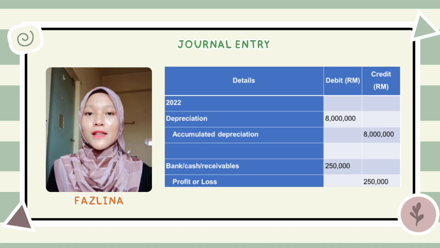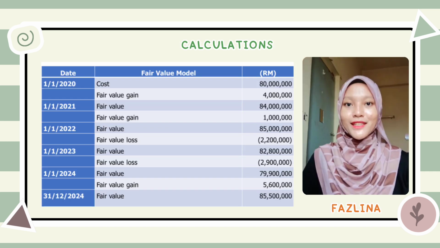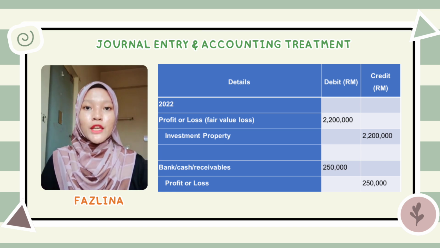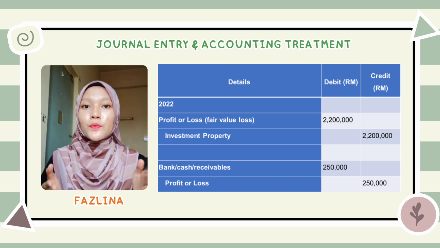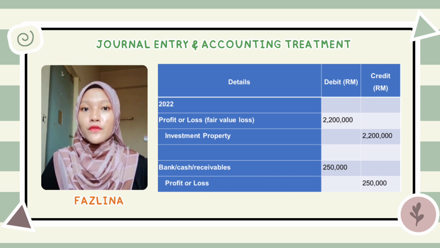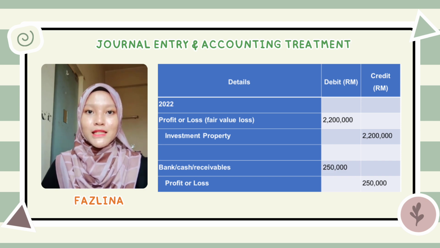Here is the calculation and example of journal entry for year 2022 for the cost model. And this is the calculation and example of journal entry for year 2022 for the fair value model. The accounting treatment for both models is based on MFRS 140. The building is classified as investment property, which is defined as property, either land or building or part of a building or both, held to earn rentals amounted RM 250,000, recognized as revenue in profit or loss, or for capital appreciation or both, rather than use in the production or supply of goods or services or for administrative purposes or sale in the ordinary course of business.